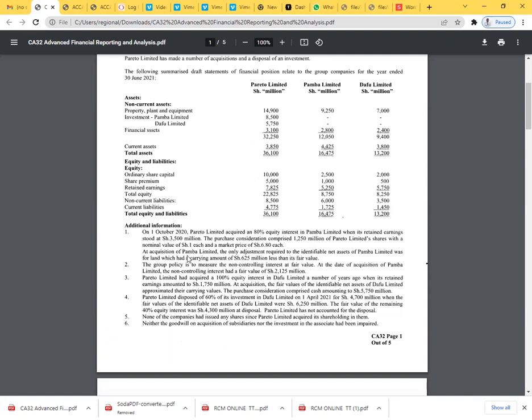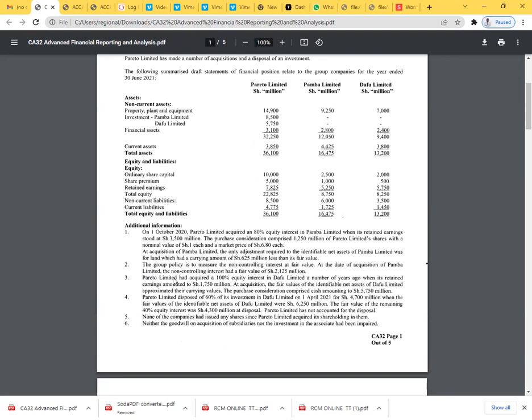At acquisition of Pamba Limited, the only adjustment required to the identifiable net assets of Pamba Limited was for land, which had a carrying amount of shilling 625 million less than its fair value. Note 2, the group policy is to measure the non-controlling interest at fair value. At the date of acquisition of Pamba Limited, the non-controlling interest had a fair value of shillings 2125 million.